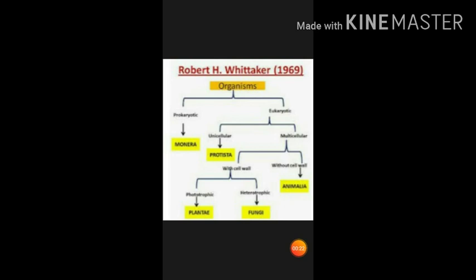So when we look towards the first point, complexity of cell structure, he divided the cell into two parts: prokaryotic and eukaryotic organization of cell. When you look at the prokaryotic cell, pro means primitive, karyon means nucleus. It means they have a primitive type of nucleus. They do not have a well-defined nucleus, and the nuclear material moves freely in the cytoplasm.